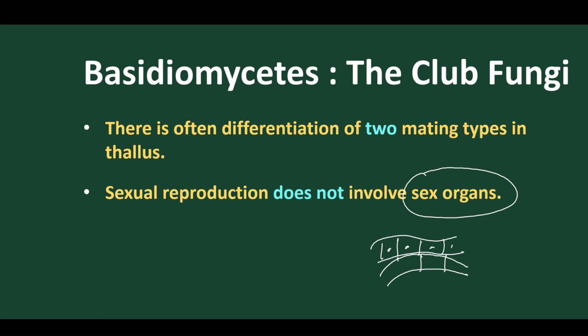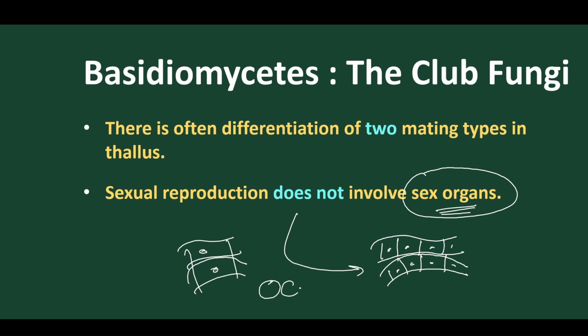This type of mating is mostly present in Basidiomycetes because they don't have any sex organs. So either two hyphae can mate, or two thalli, or two monokaryotic hyphae or primary mycelium, or any monokaryotic spores can also mate.